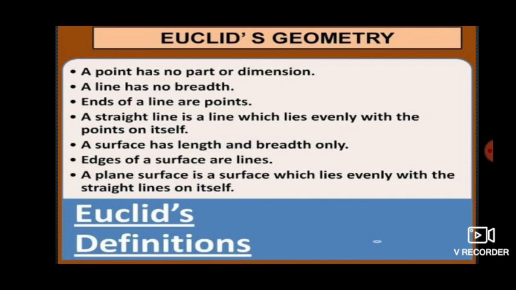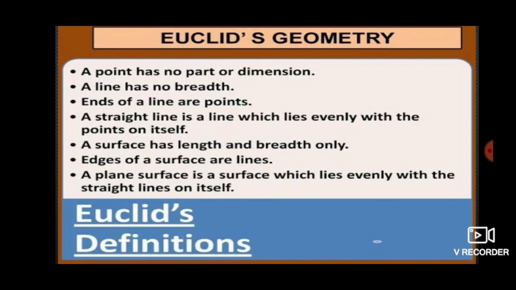The same thing, next one, a surface. If we take a surface, children, it is two-dimensional, having a length and breadth. The best example you can take is your exam pad or slate, where you can observe a length and breadth. Next, the edges of a surface are lines. If we see any edge of the surface, it will be a line, children.